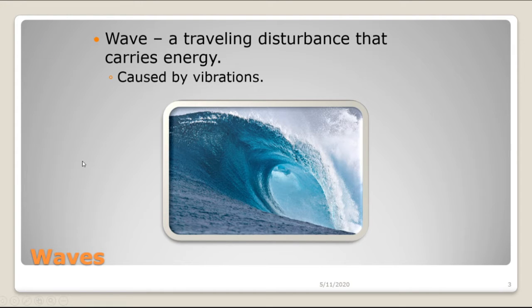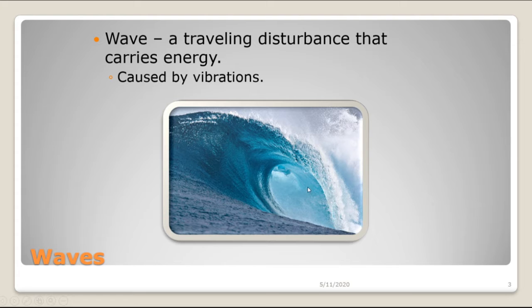So what is a wave? Well, in simplest terms, a wave is just a traveling disturbance that carries energy. What kind of a disturbance? Well, take a look at this picture of an ocean wave. The water is very clearly being disturbed. It's being lifted up and out of its normal position, and then it crashes back down into where it originally was. This is a disturbance. So a wave is just any sort of disturbance that moves.